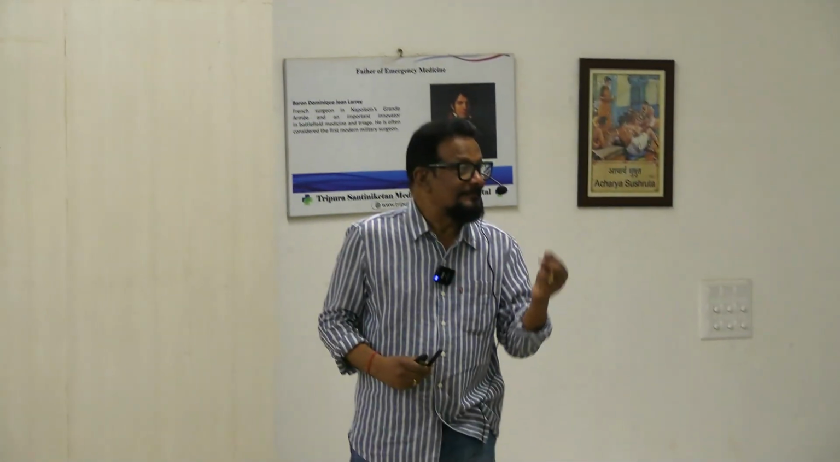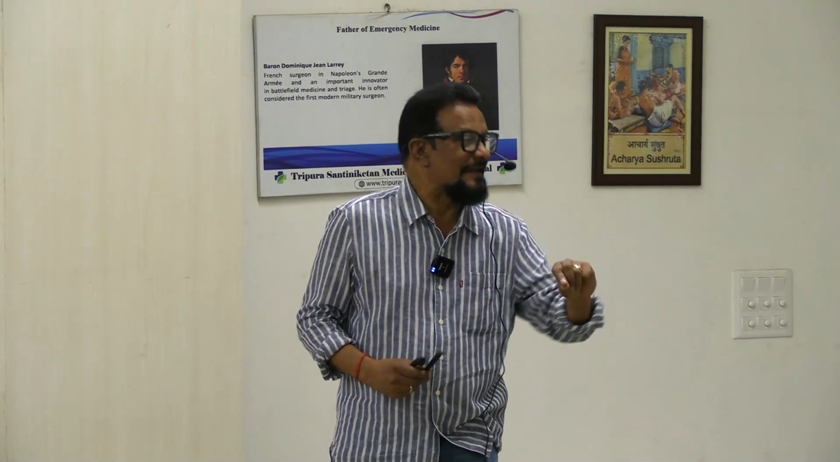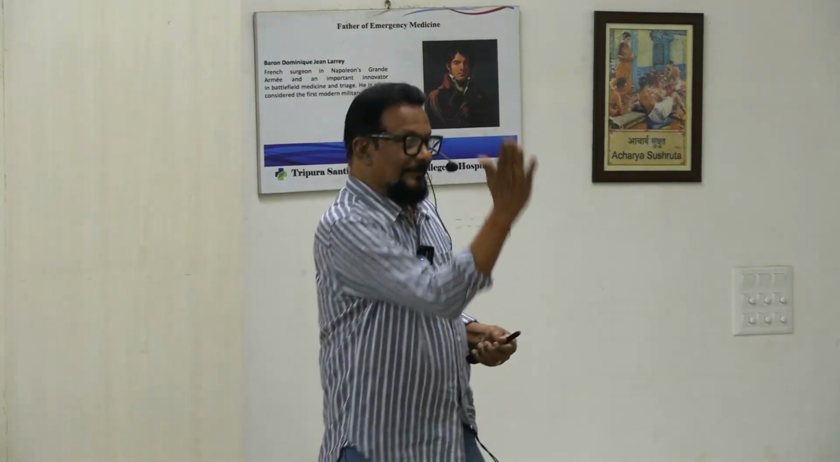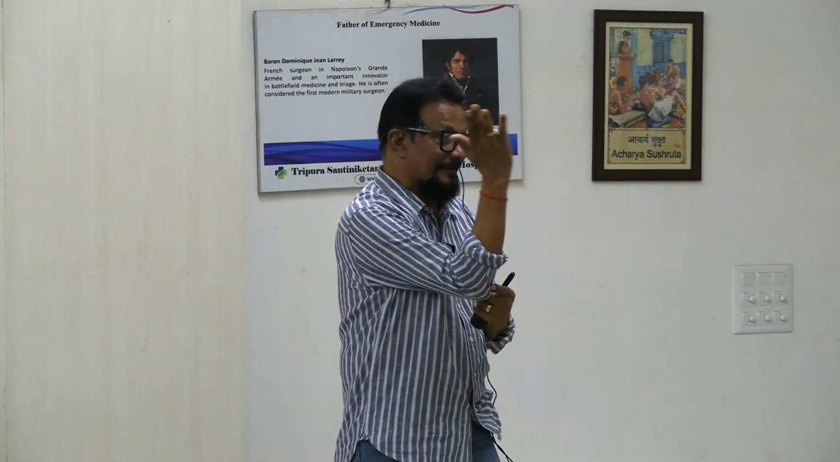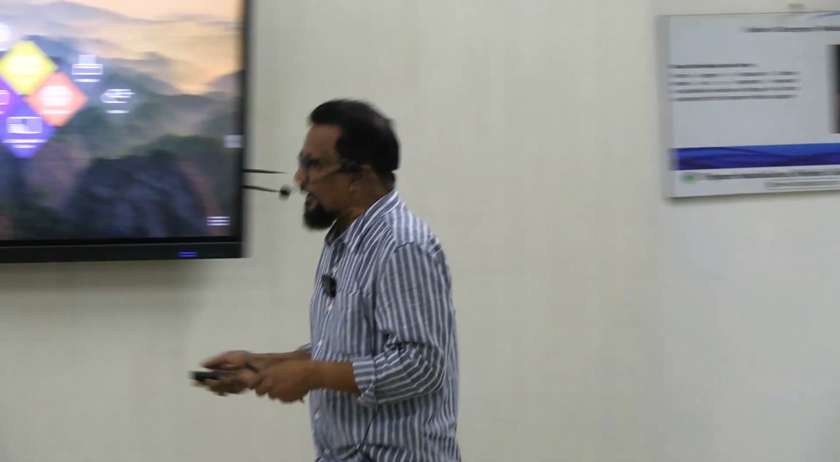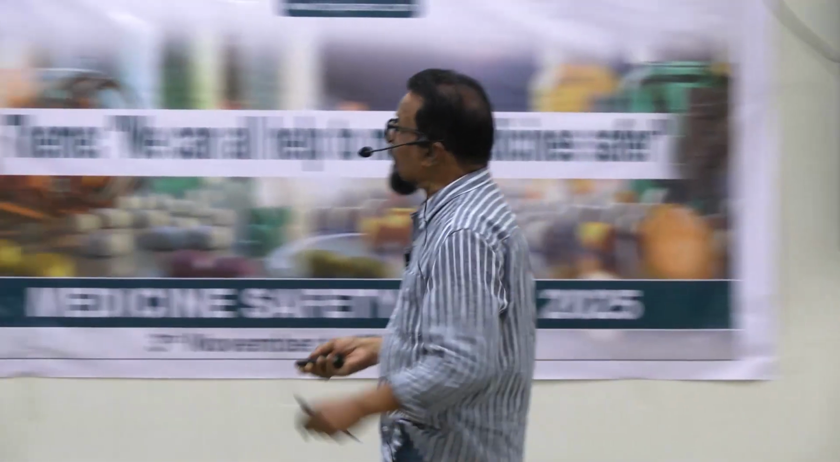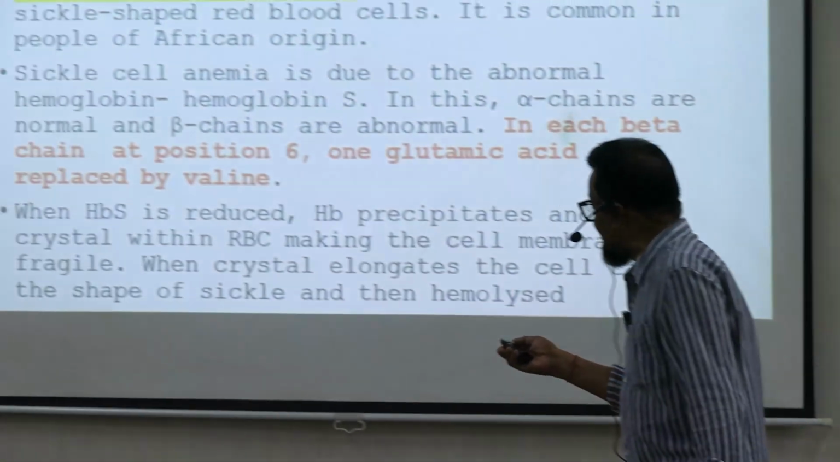Then what is the problem with this? They become crystallized, and when these crystals are deposited, they take the shape of a sickle. As a result, the shape of the RBC becomes sickle, and while they flow through the capillaries, they obstruct the capillaries. As a result, they are hemolyzed there. So this is another, obstructive, cause in sickle cell anemia.